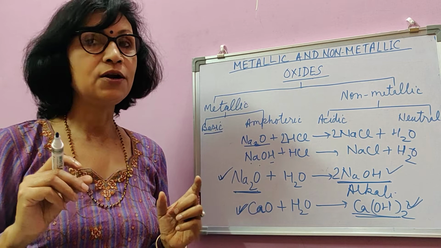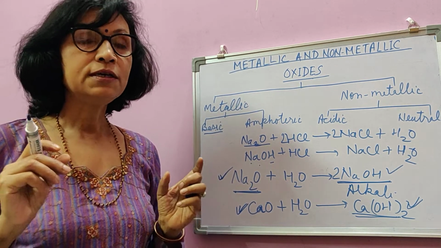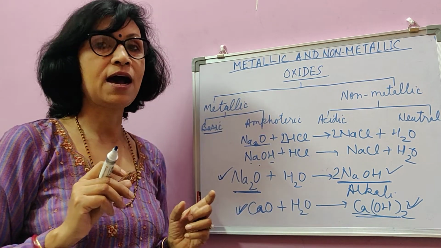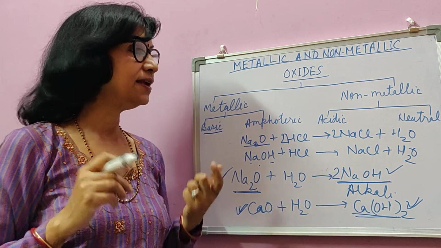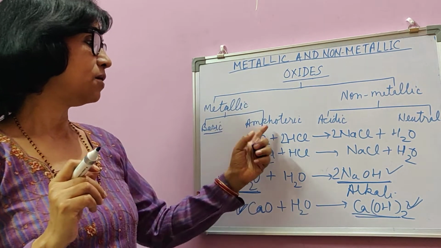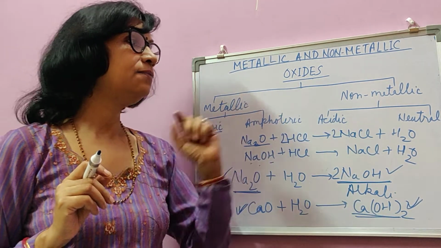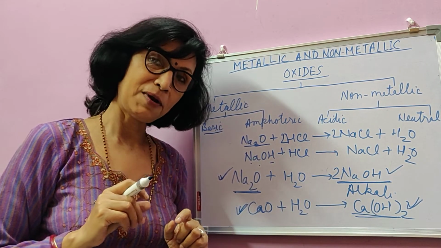All bases are not alkalis because some of the bases are not soluble in water. In the next video, we will discuss amphoteric oxides and both types of non-metallic oxides.